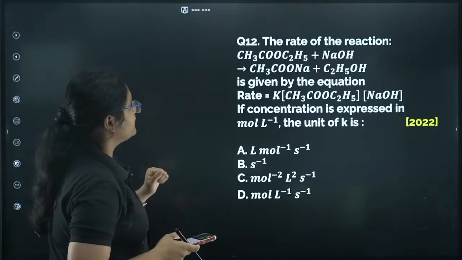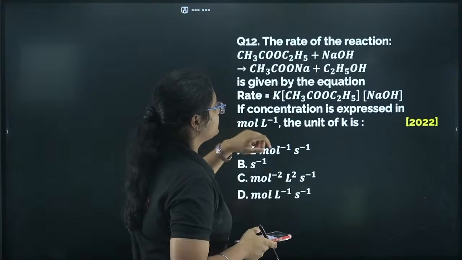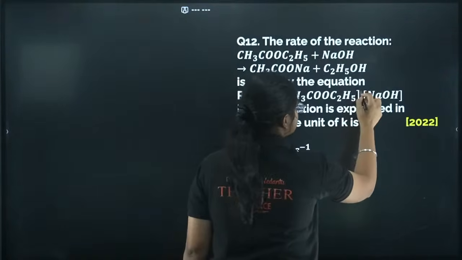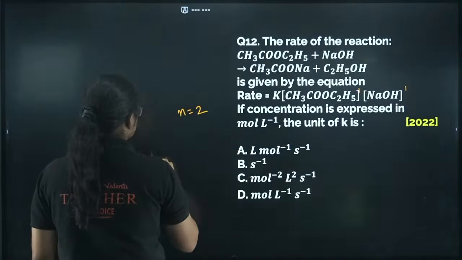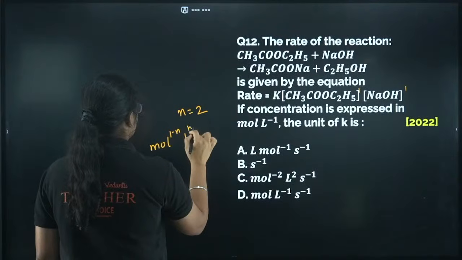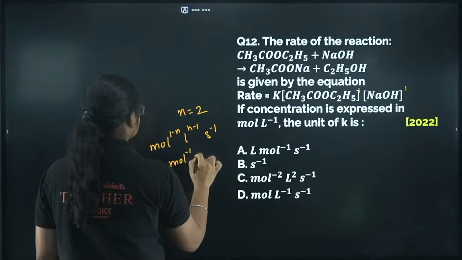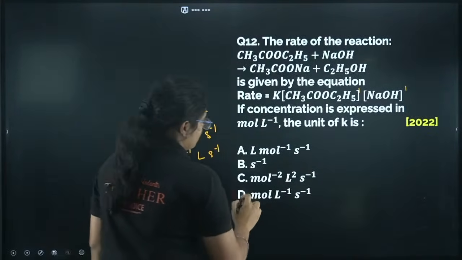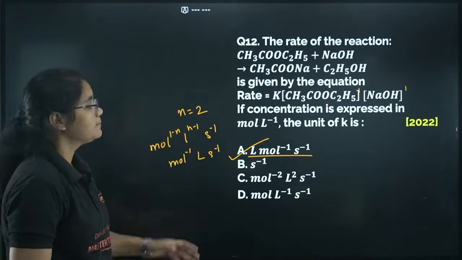Next, the rate of the reaction is given here. If the concentration is expressed in mole liter inverse, the unit of K is? So you can see this is a second order reaction. n is what here? 2. And just now I have written the unit of K is mole^(1-n) liter^(n-1) second inverse. So here I will get mole inverse, liter, second inverse, so option number A here.